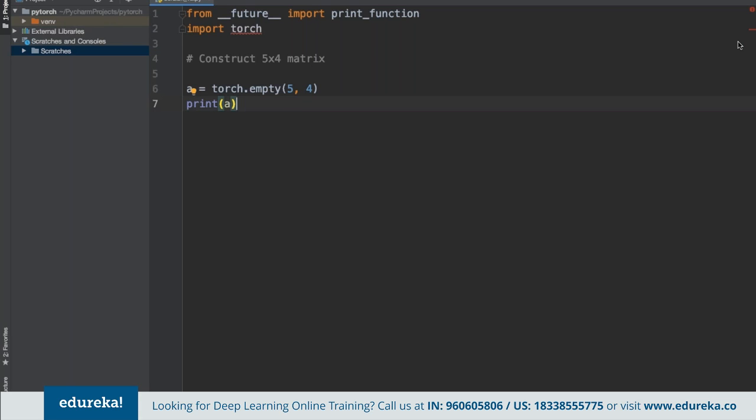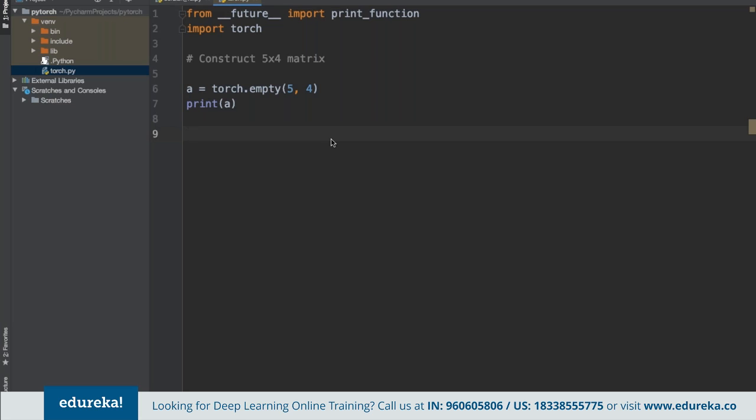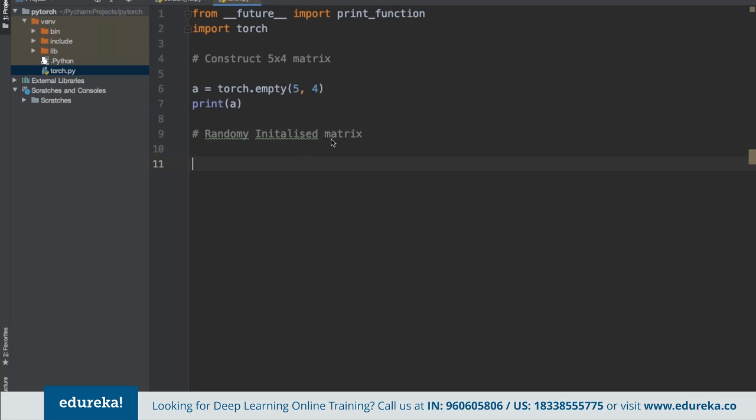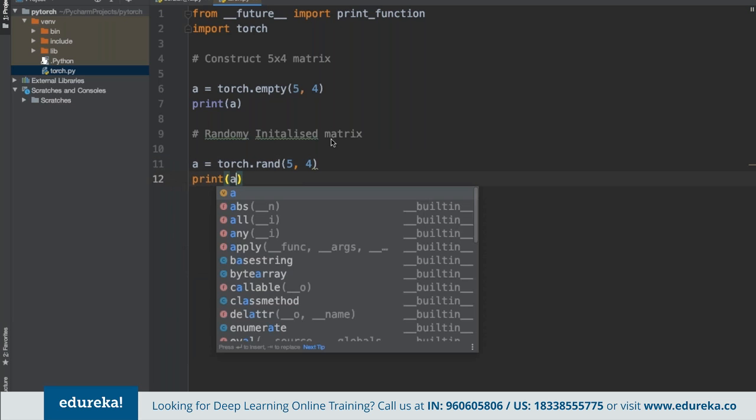And in the same way, suppose we want to randomly initialize a matrix. If we want to construct a randomly initialized matrix, we can again use A, use the torch library, and since we are using this for randomized, we use torch dot rand, specify 5 by 4, and then print A here.